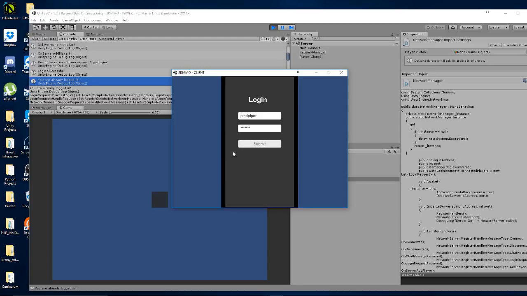Now the problem though is that the server is telling it that it's already logged in. However, the client doesn't know why it can't log in, so I need to relay that message back to the client. Another thing I want to do here is make sure I can still log in under another character. So we're going to say admin.